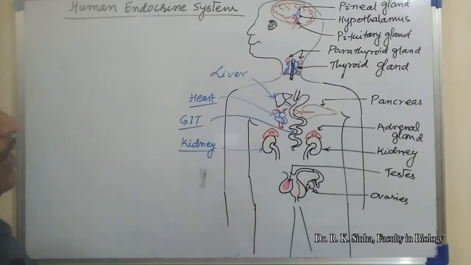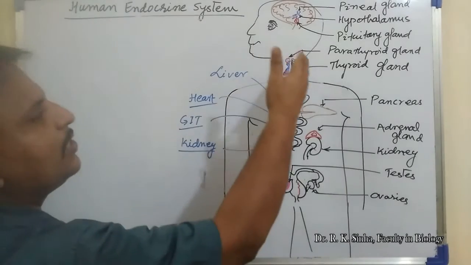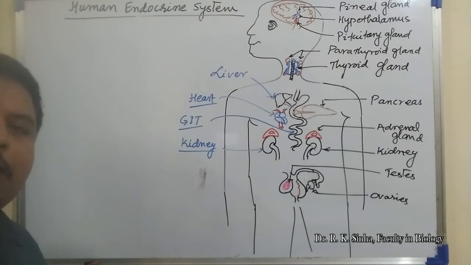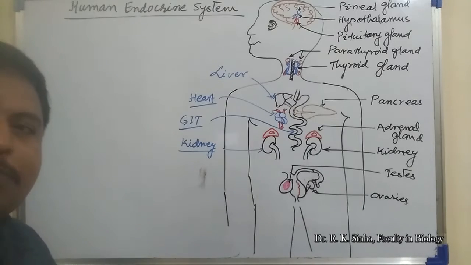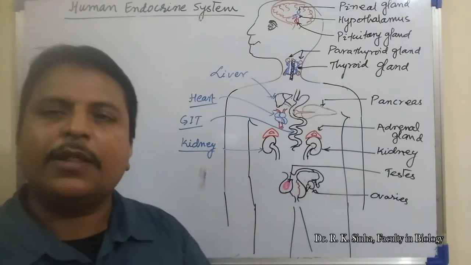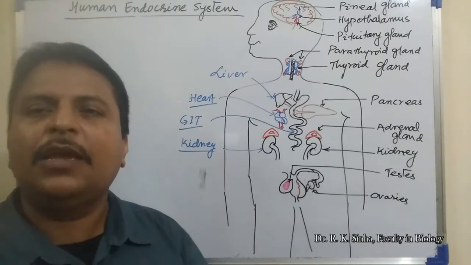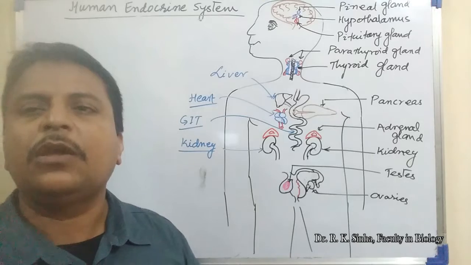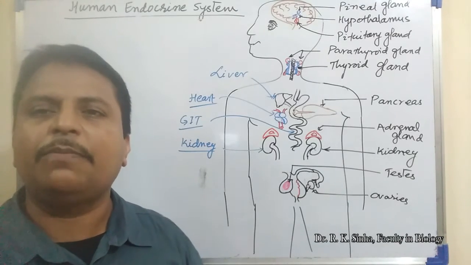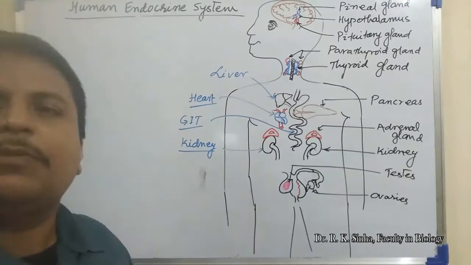So let's see the details of each endocrine gland of the human body: how they work, how they synthesize the hormones, what the chemical nature of the hormone synthesized in that gland is, and what the mode of action of these hormones is, on different endocrine glands or on the body's own cells.